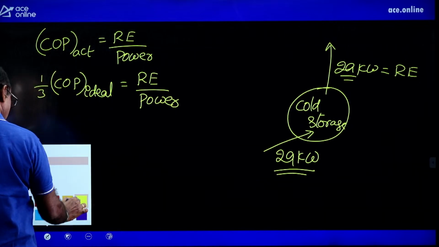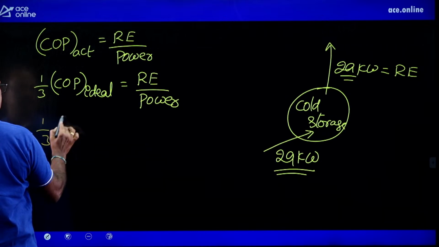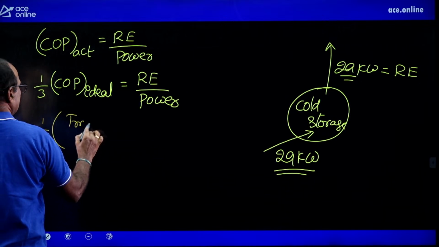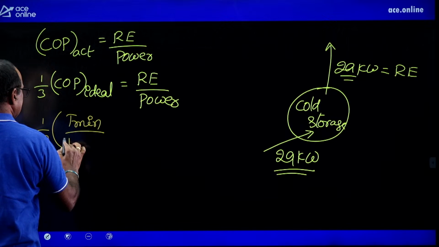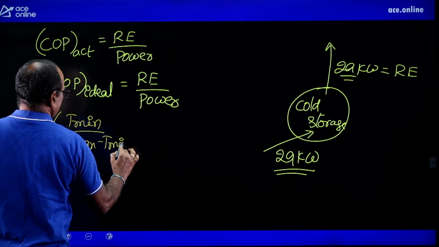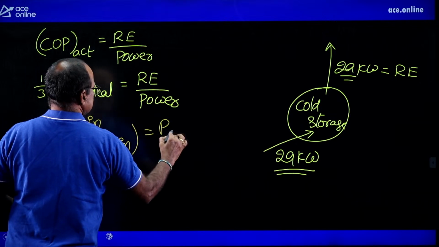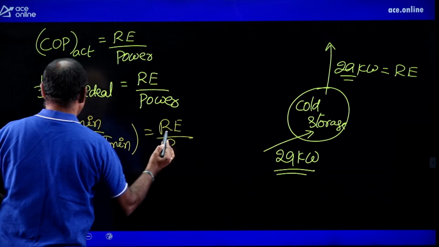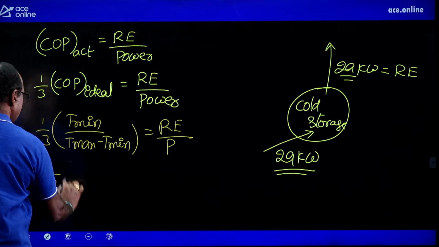The ideal COP, 1/3 of the ideal COP, is what? T minimum by T maximum minus T minimum. It must be equal to refrigeration effect divided by power. What is T minimum?